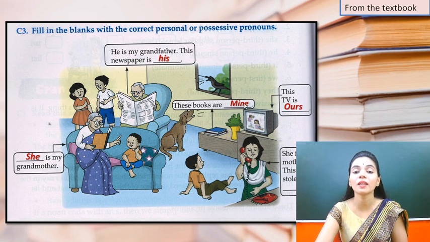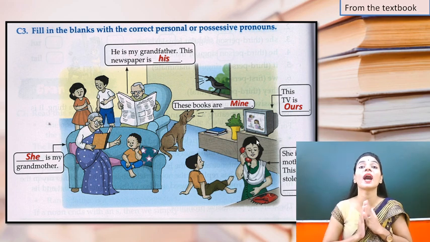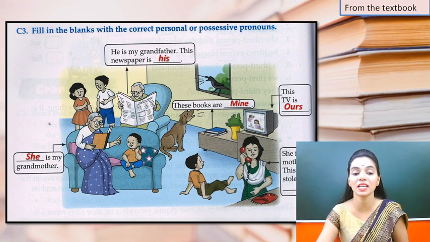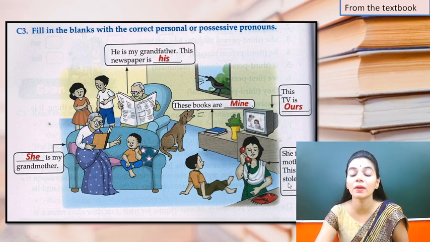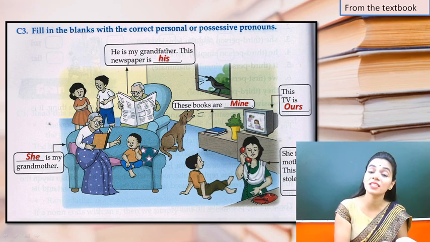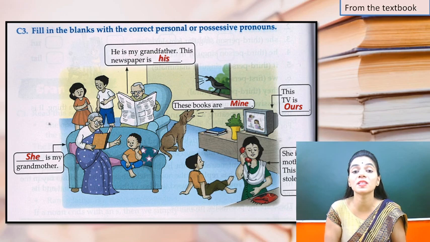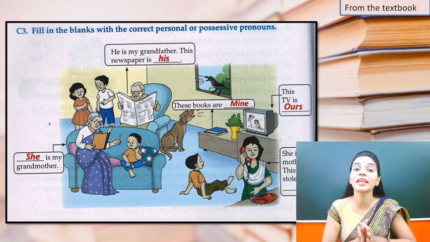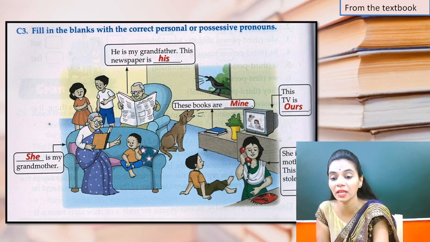And here these books are mine, these are my books, right? And this TV is ours. It is everyone's TV. And the last sentence, she is my mother. This stole, the stole that mother is wearing, whose is it? It is mother's. And mother is a girl. And what is the personal possessive pronoun we use? For a girl, hers. So it will be hers.